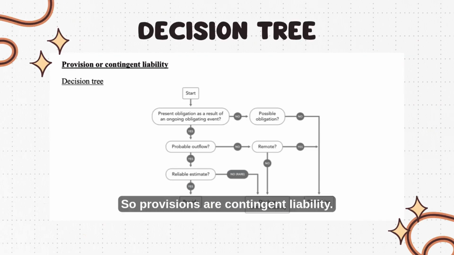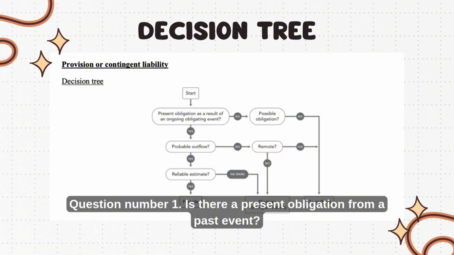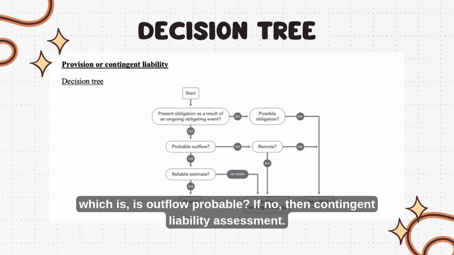Okay, now the decision tree: provisions or contingent liability. When answering any IAS 37 question, use this process. Question number 1: is there a present obligation from a past event? If no, consider contingent liability assessment. If yes, go to question number 2, which is: is outflow probable? If no, then contingent liability.